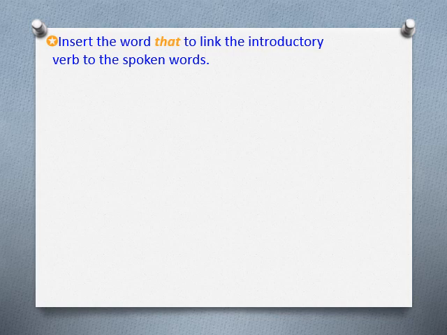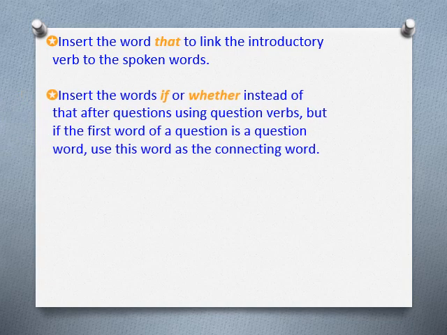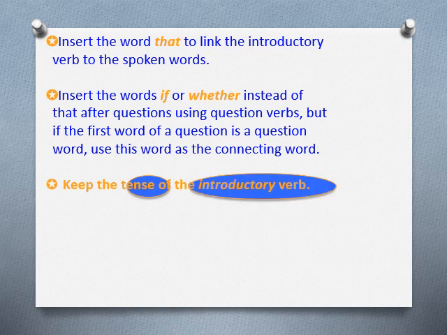We insert the word that to link the introductory verb to the spoken words. We use that when it is a statement. Insert the words if or whether instead of that after questions using question verbs. But if the first word of a question is a question word, like what or why, we use this word as the connecting word. Now, keep the tense of the introductory verb. This is key. I'm going to repeat that one again. Keep the tense of the introductory verb.